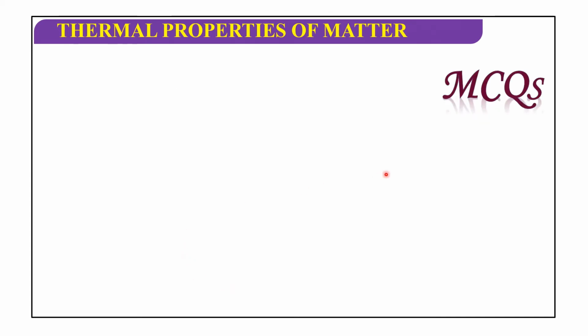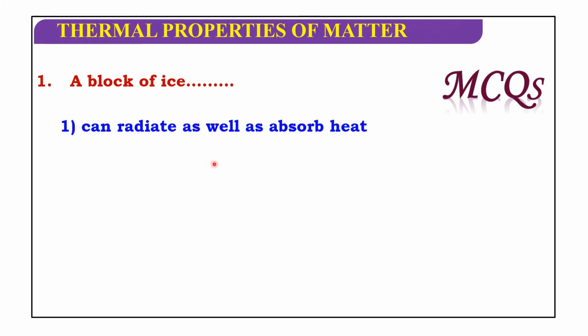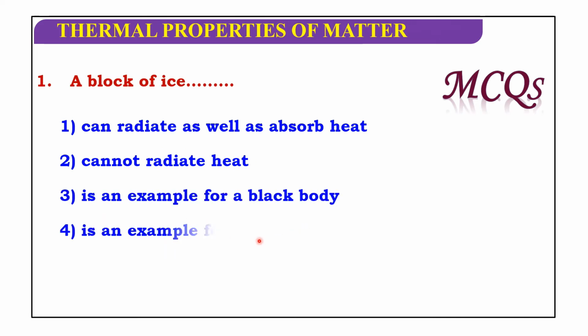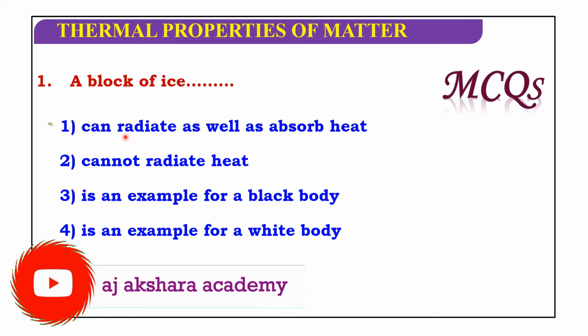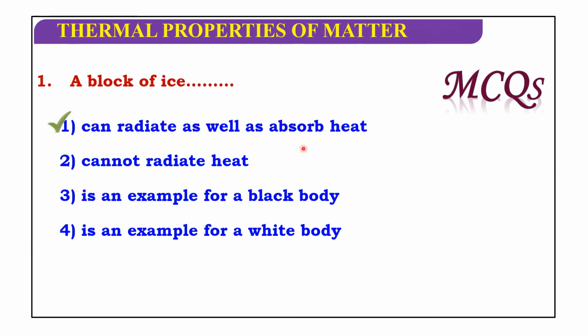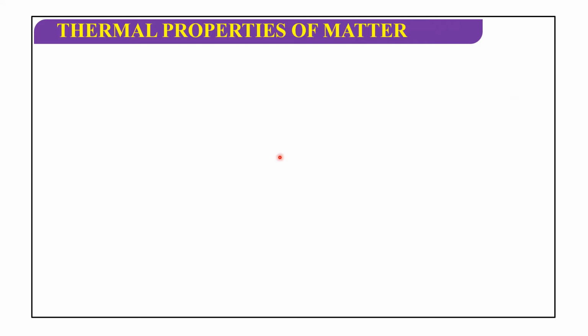Now let us discuss MCQs. A block of ice: cannot radiate heat, is an example for black body, is an example for white body, or can radiate as well as absorb heat. So, a block of ice can radiate as well as absorb heat.